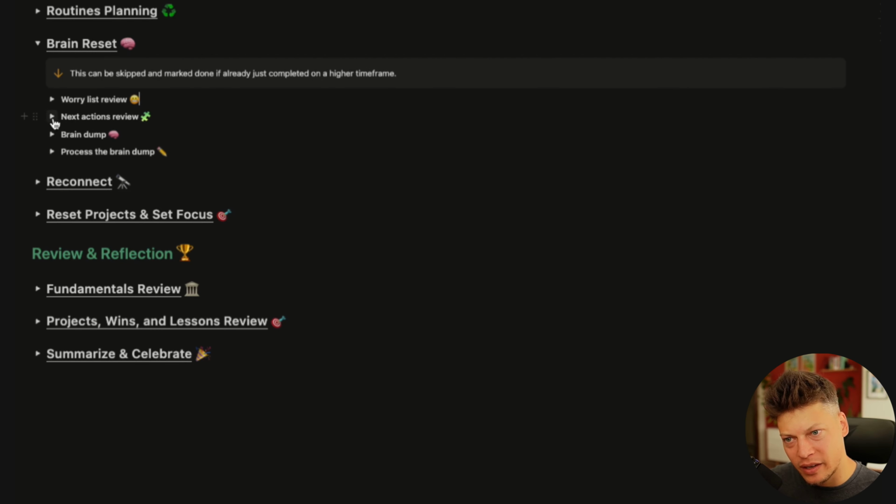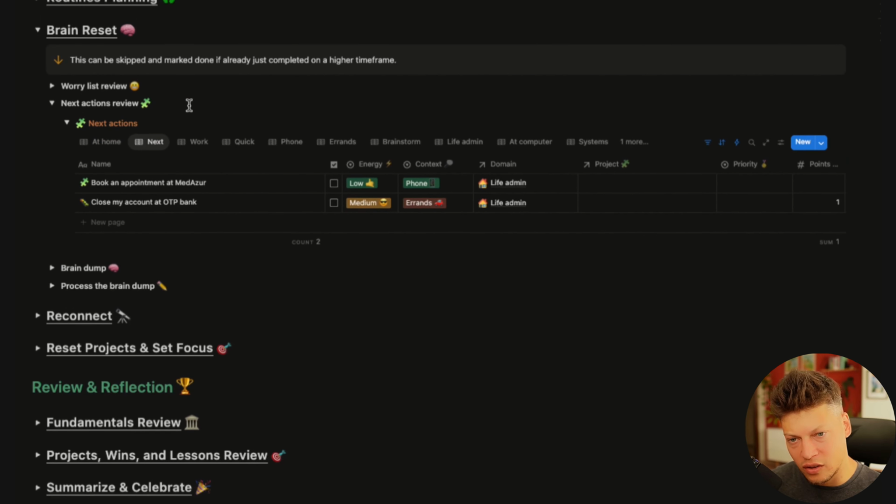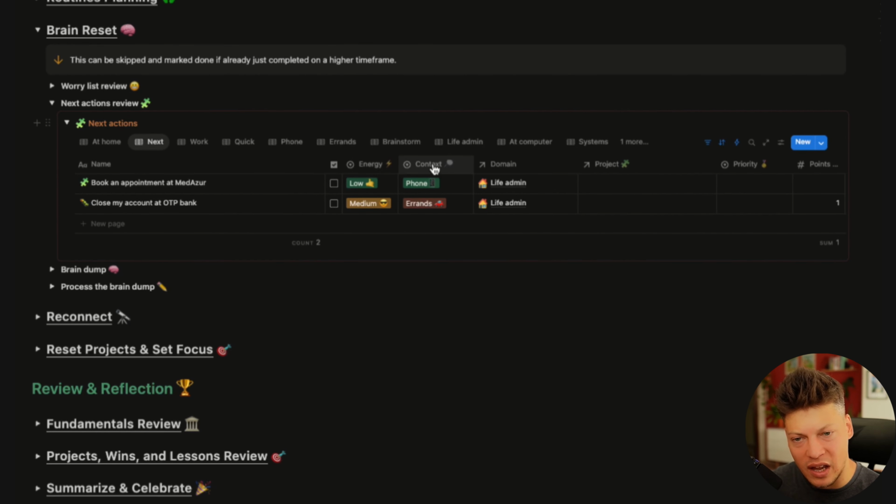After I do that, my next sub-step would be to review my next actions. I have a toggle for all the next actions in the system that don't have a date set on them. These are not on my calendar. This is just something that I know I need to do, but I don't know when. In this case, I have a couple of things, but again, specifics don't matter. So this is all of them, and they have kind of GTD style context. So if it's an errand, or you can resolve that via phone or whatever.